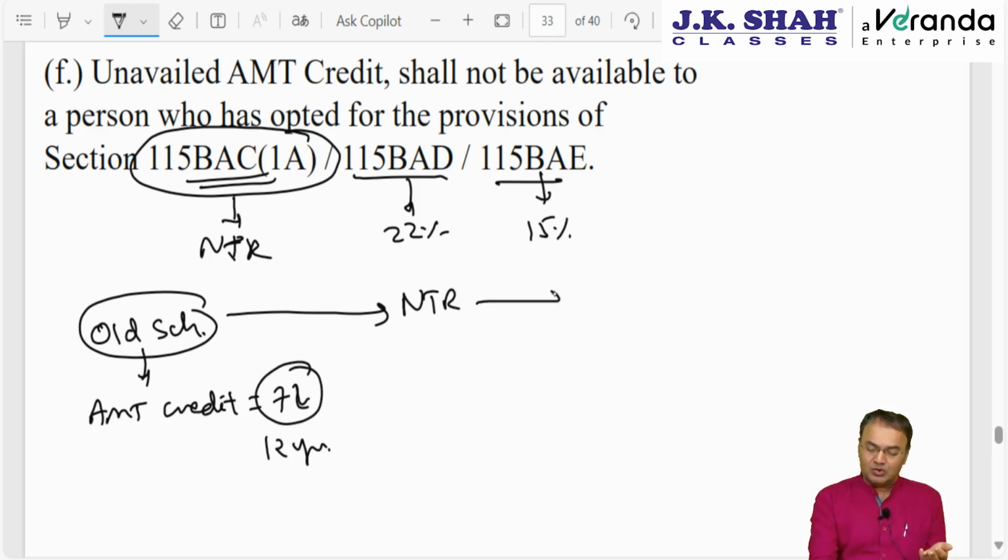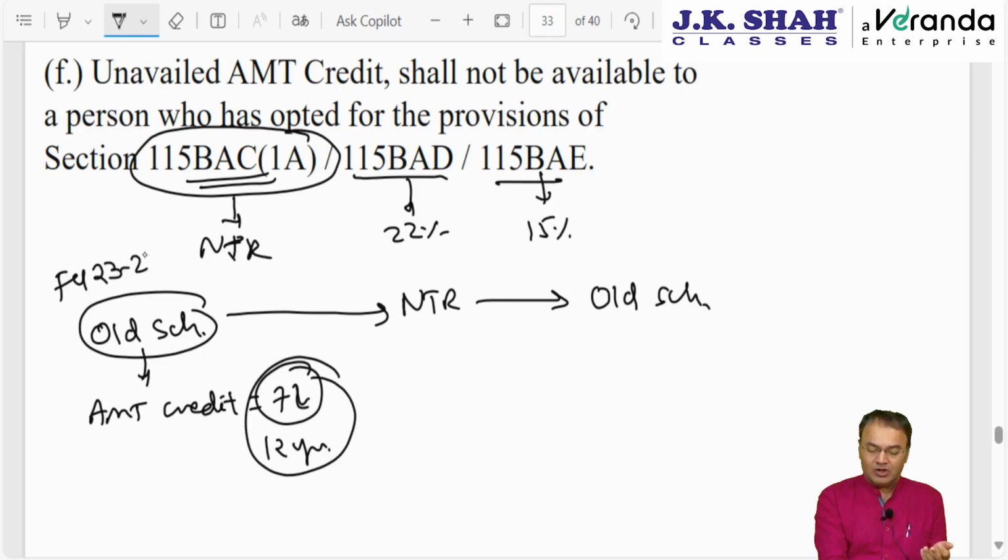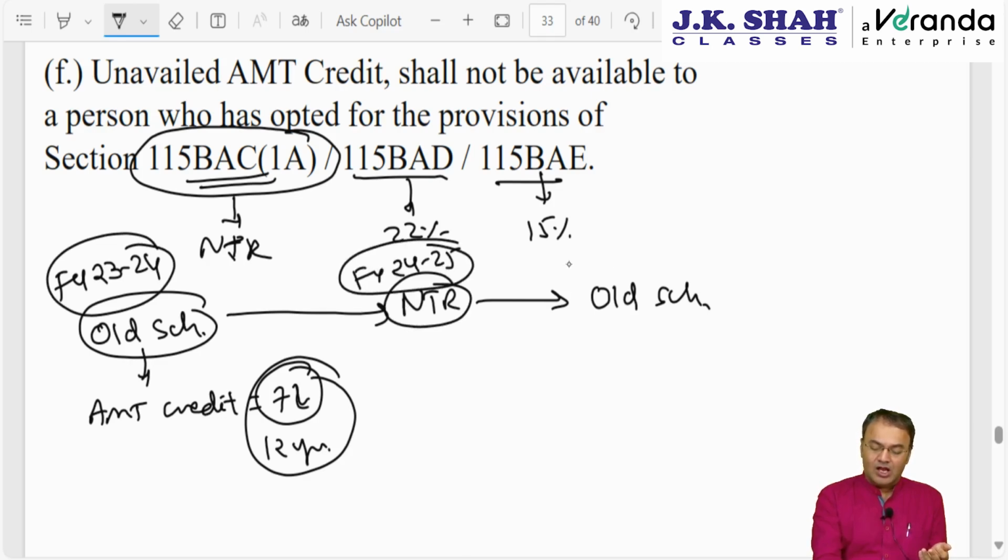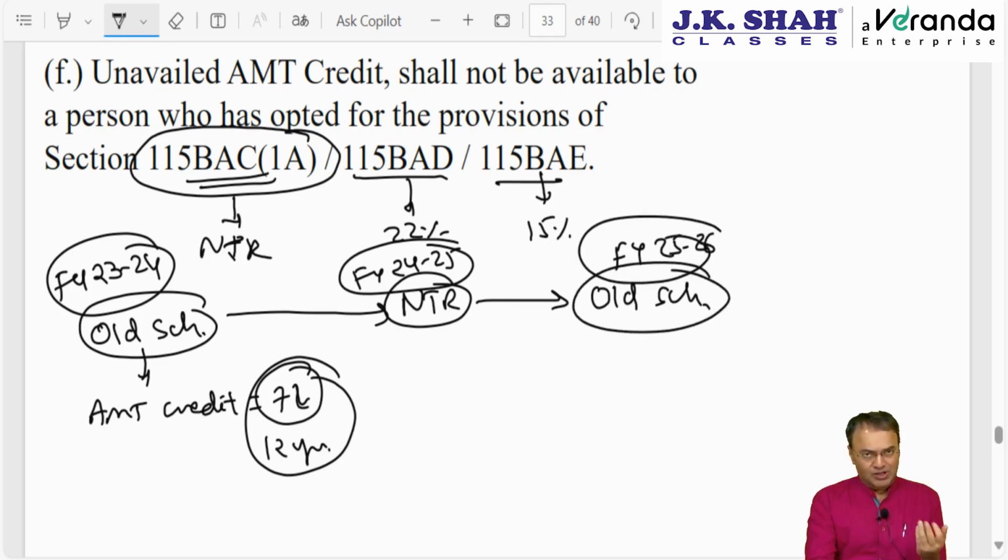So next year, the year after, the assessee switches back to the old scheme. Then can he once again bring forward that, okay, 1 year is left out. Financial year 23-24 he opted for the old scheme. Financial year 24-25, new scheme. And now in financial year 25-26, that is next year, the assessee wants to switch over to the old scheme, which may be allowed, may not be allowed, whatever. Can he bring forward this 7 lakhs? Answer, no, 7 lakh cannot be brought forward.